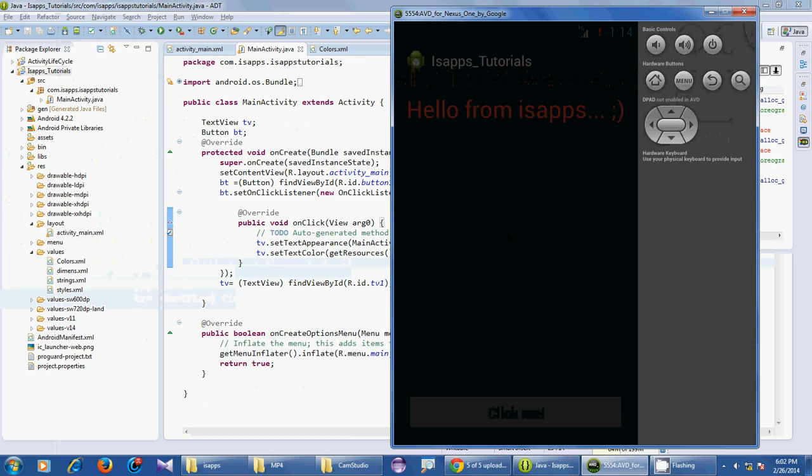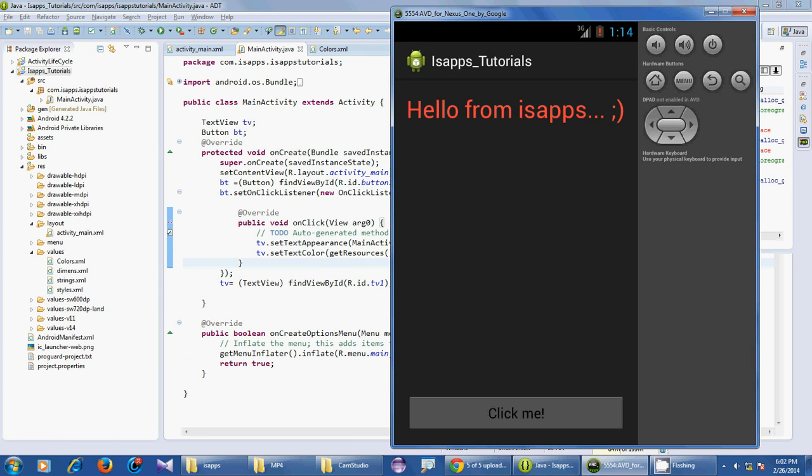So we have our application up and running here. It says click me. Now if I click the button right here, it should change the text appearance as well as the text color. Here you go, and fantastically done. No problem whatsoever. And this is how we can handle the button click events.